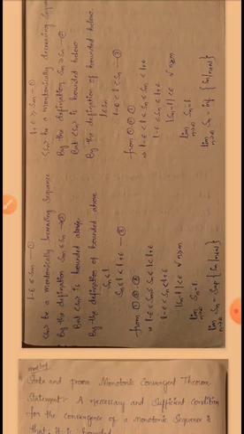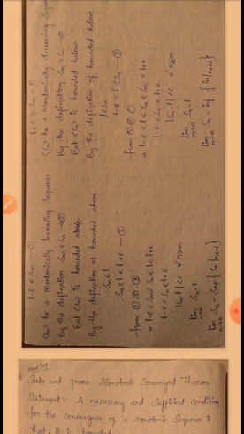And sequence Sn is a monotonically increasing sequence. By definition of monotonically increasing, Sm is less than or equal to Sn. This is equation number 2.